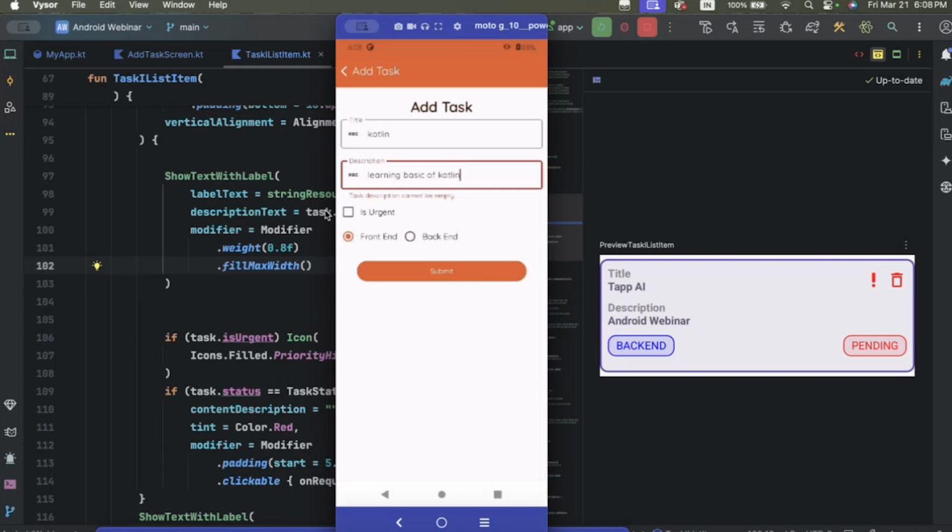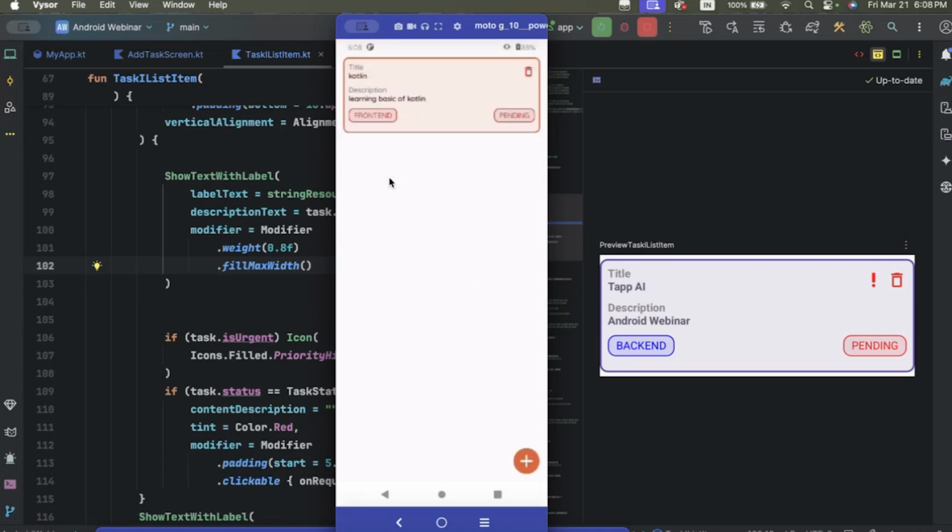When we click on submit, those details which we have entered are added in our list. So that task which we created earlier, learning basics of Kotlin, is added in our task list. Now when you double tap, it's updated. Now you have updated the list and updated the UI. It's the part when, suppose, we have to click an image. When we click on the image, it previews on your full screen, like in WhatsApp. Similarly, this is how we interact with our UI part.